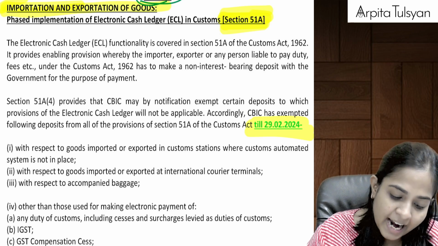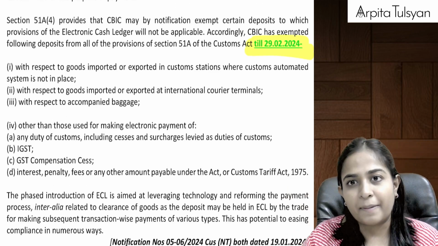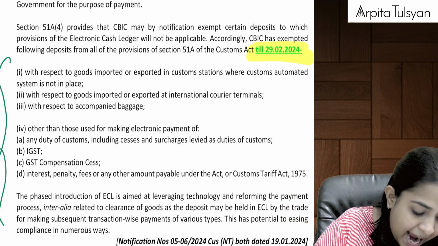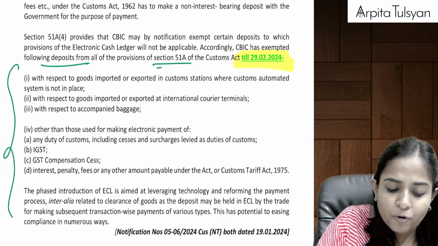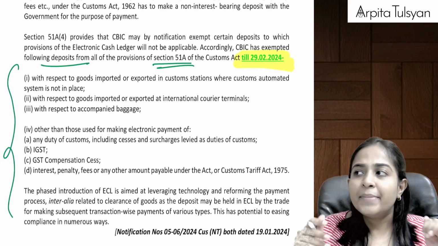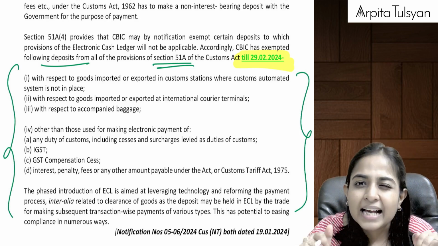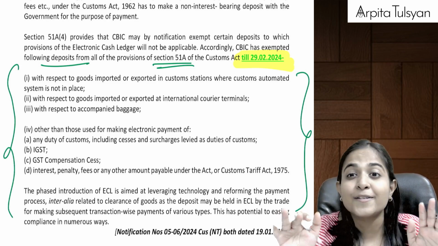So we had studied there that the CBIC, the board, had exempted few deposits, few payments from the provisions of section 51A. Means customs department had told that on these payments, as of now, electronic payment is not mandatory. Means manual payment is also allowed.